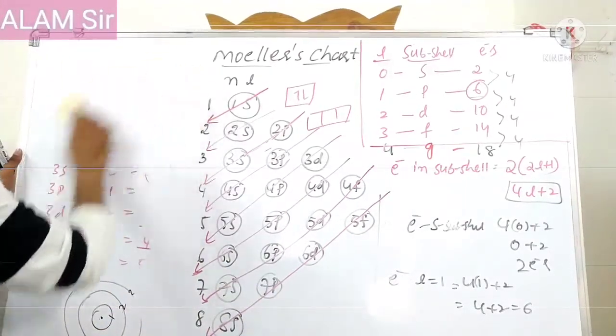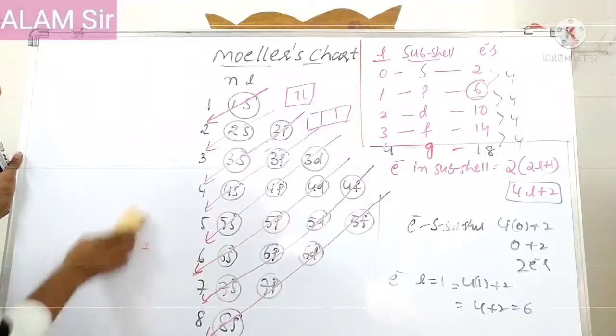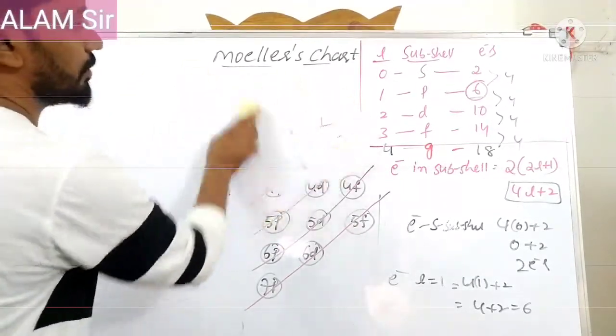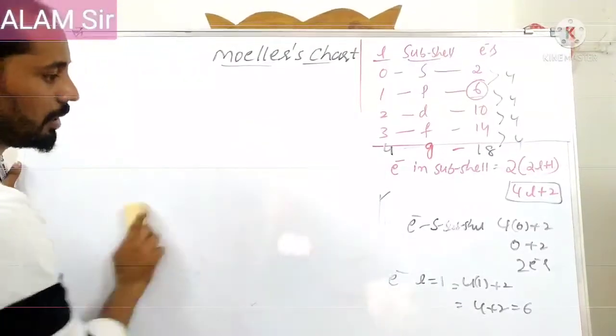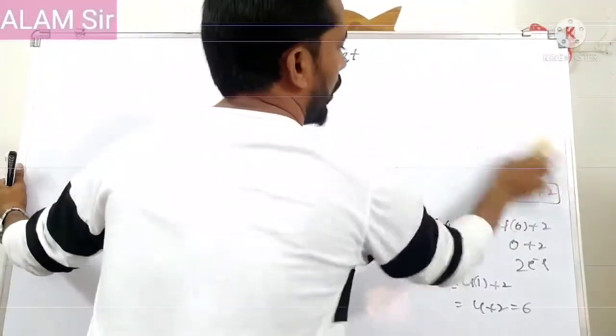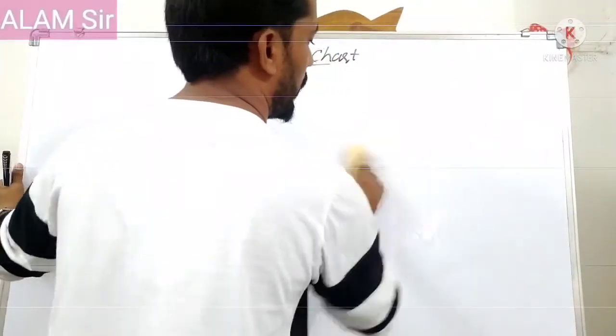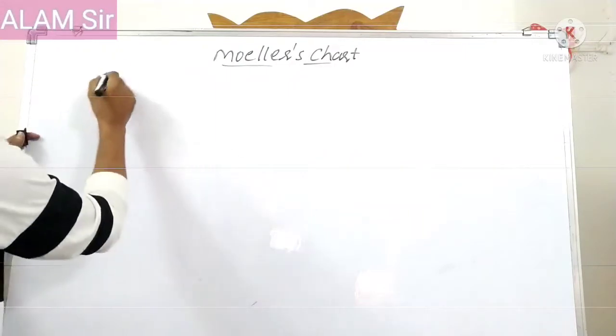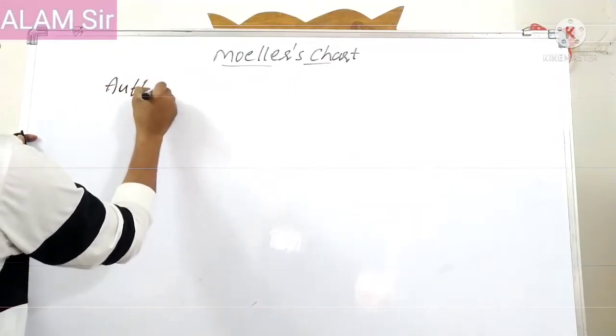Next we are going to discuss the rules. The Aufbau chart, okay; atomic number, okay; next, the third one is rules. What are the 3 rules? First one is the Aufbau principle. Second one is the Pauli's exclusion principle. Third one is Hund's rule. So first one is the Aufbau principle.